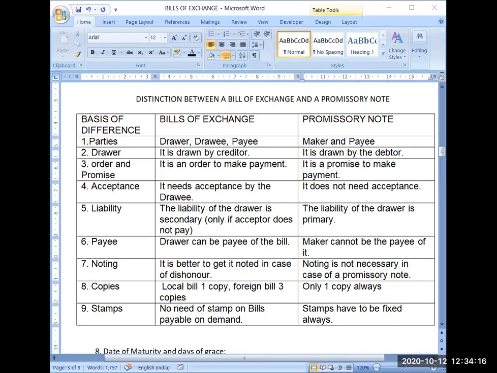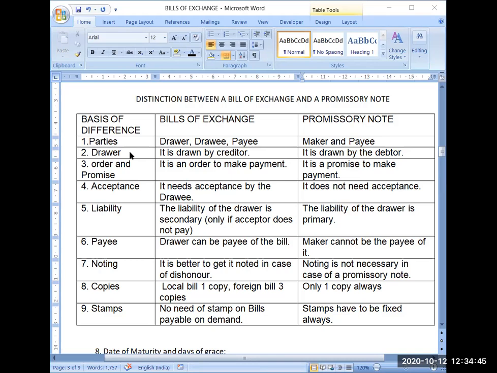Now first is parties. So right now I told you that in bills of exchange there are three parties. In case of promissory note, there are only two parties. So you can see that in bills of exchange, drawer, drawee and payee are the parties to the bills of exchange. Whereas in case of promissory note, there will be only two parties, maker and payee.